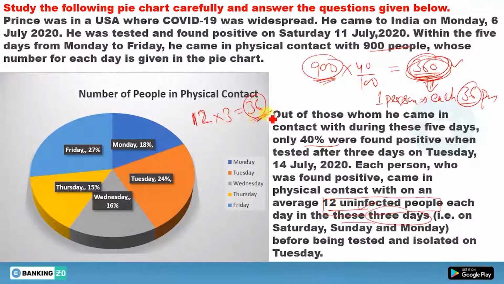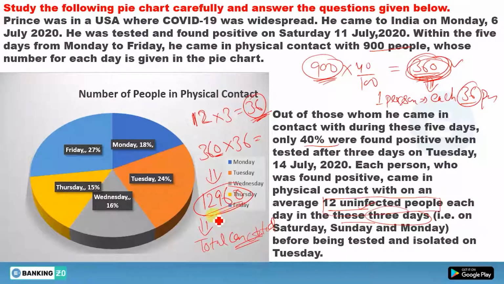One person contacts 36, so 360 will contact 360 into 36, and you will get 12960, because 36 into 36 is 1296 and there is a zero. These are the total contacted persons. How many are those? 12960. So now move to the question.